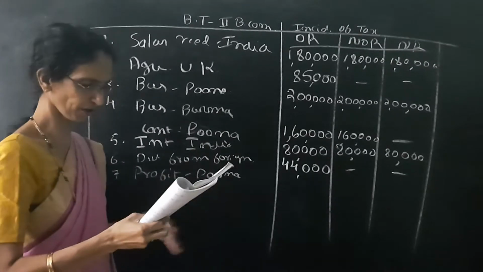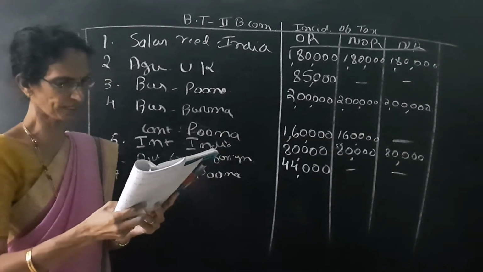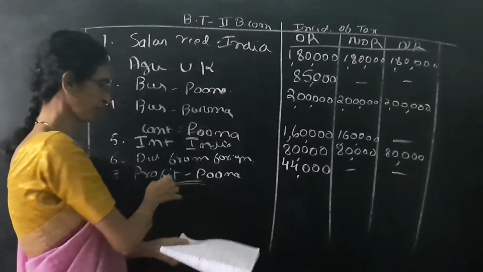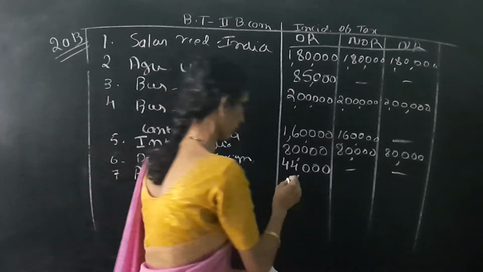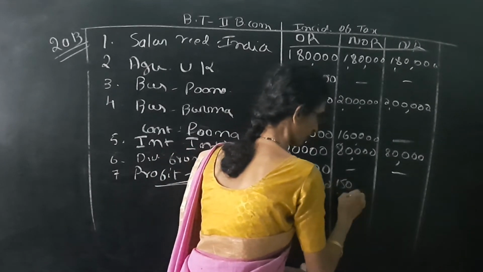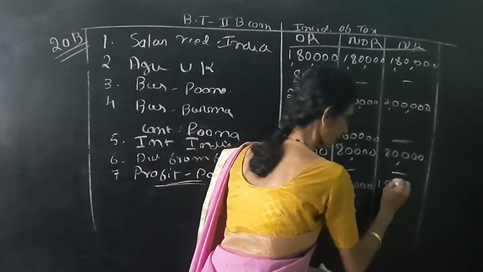So here it is profit from Pune, sale of building in Pune received in UK. So it is profit due in Pune. So three columns yes. So we have to write 1,50,000, 1,50,000 and 1,50,000.